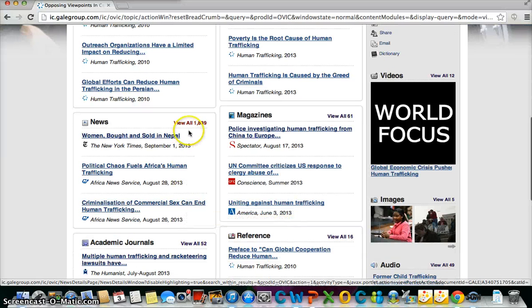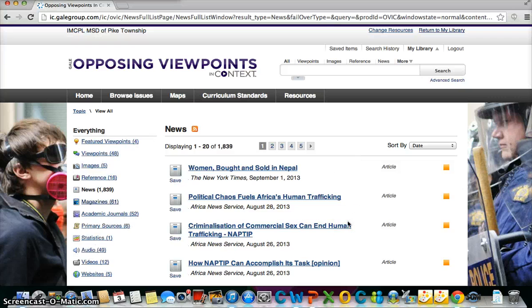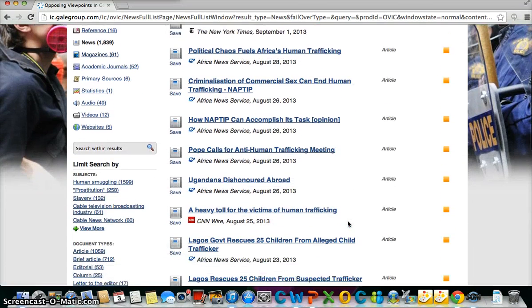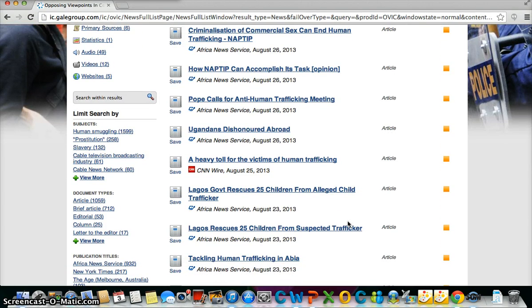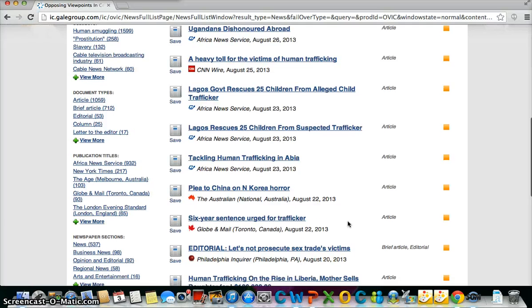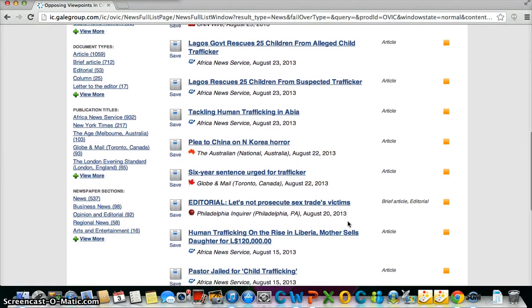You can also take a look at the newspaper sources and magazine sources over your particular topic, and this might guide you to choosing the topic in a particular area. As you can see with the newspaper articles, there are 1,839 newspaper articles about human trafficking. If you're looking for a particular area, you can scroll down and see where human trafficking might be occurring. Let's see, plea to China on North Korea horror.